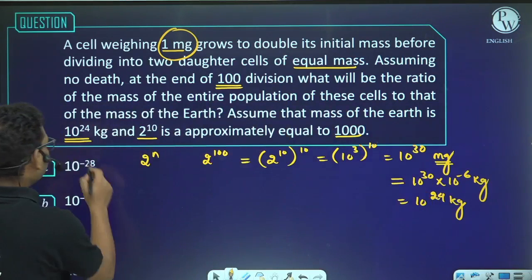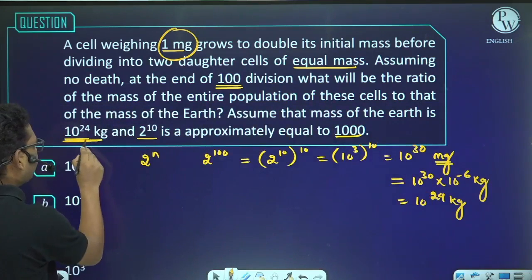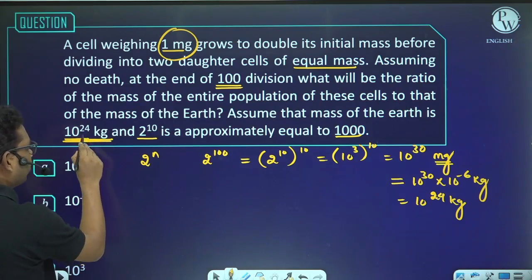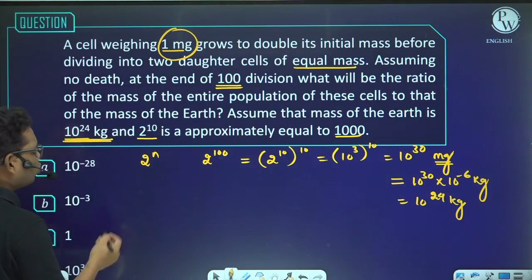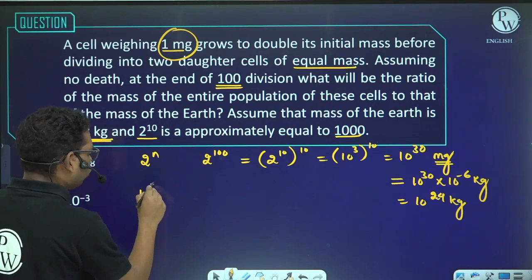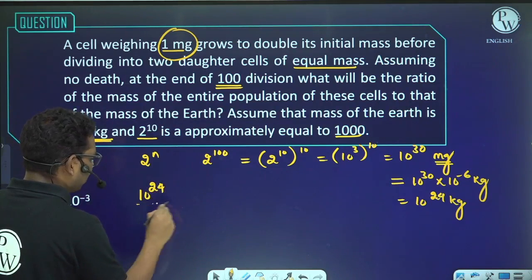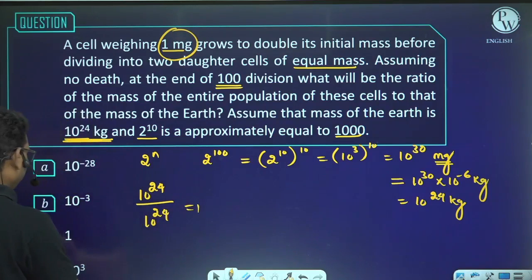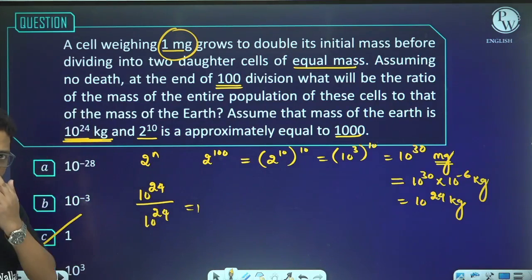And what about the mass of the earth? Mass of the earth is 10 to the power 24 kg. So what will be the ratio? The ratio will be 10 to the power 24 kg and 10 to the power 24 kg. So it will be 1. So the answer will be 1, right?